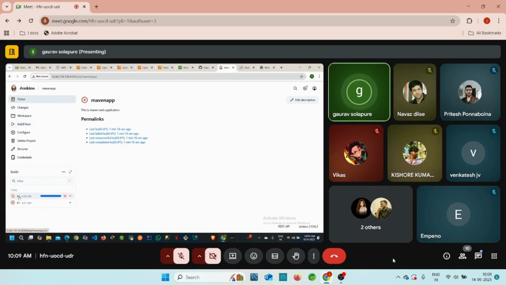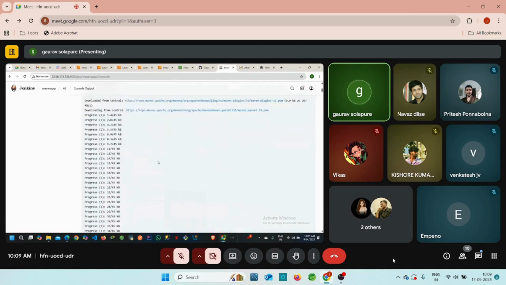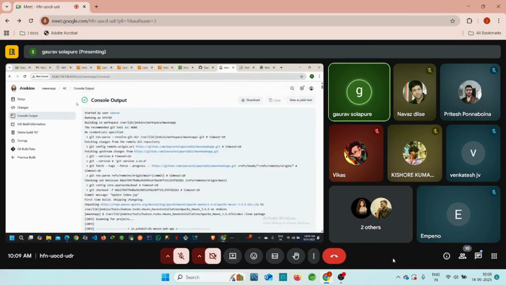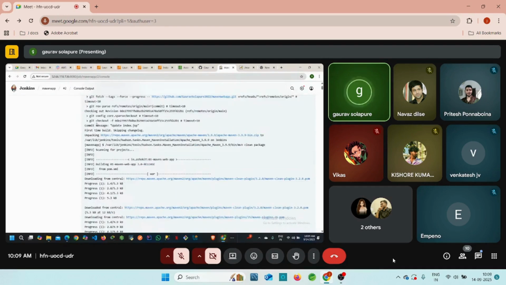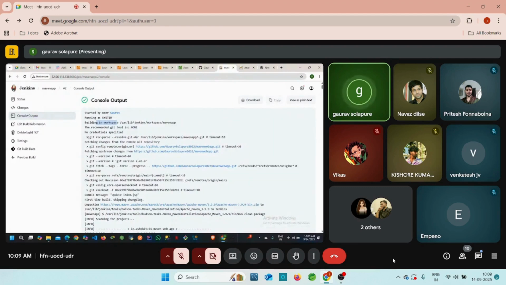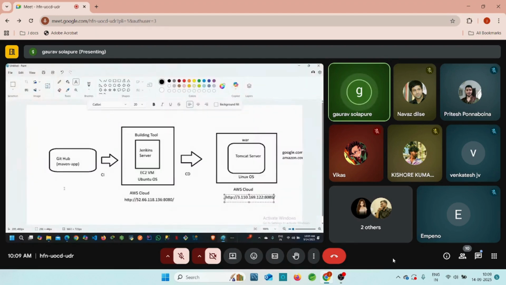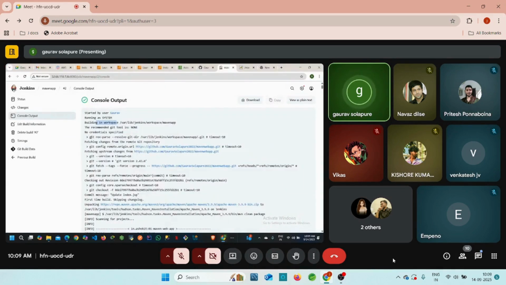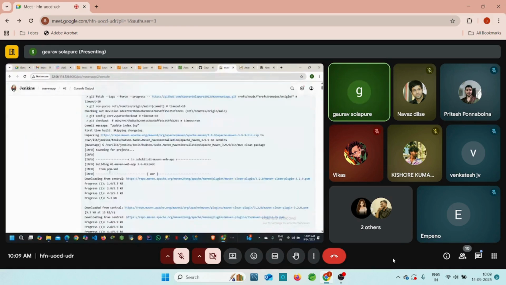The second build is going to happen here. It's running right now. Let me check the console output as well. Yes, I guess it should be successfully done. Started by me, right? Building workspace, right? Our branch is checked out here. Whenever you add something to the GitHub repository, this branch is already integrated with the Jenkins server, and this connection happened successfully, right? Then we already added the branch name there.